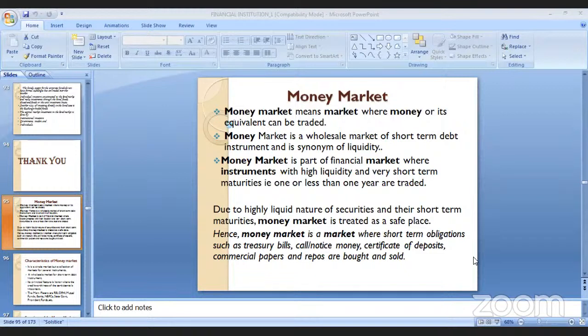Equivalent of money always refers to products which are highly liquefied. And when we are talking about a product which matures within 1 year, that means it is highly liquefied. Transparency must be very high. And the products available in this market are free from any kind of default risk.